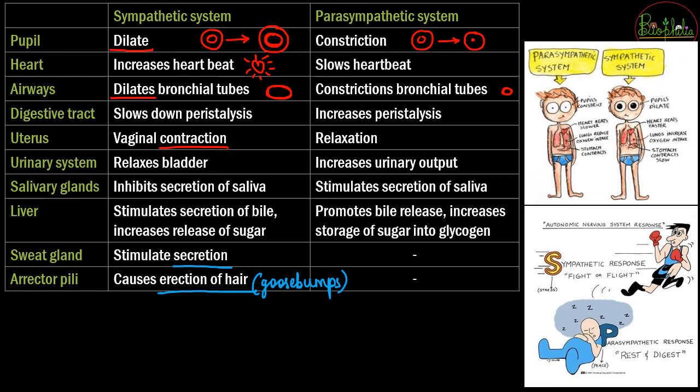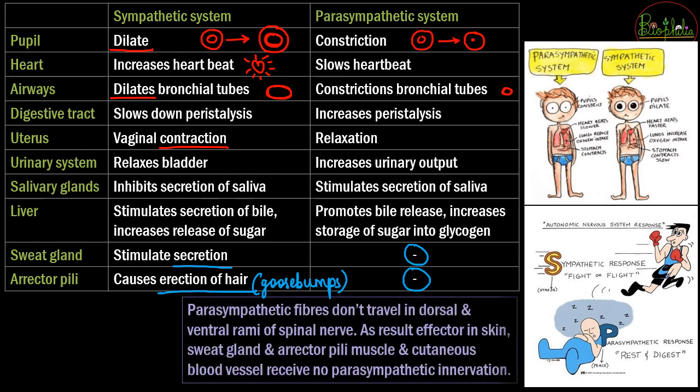So that is the cause of the sympathetic nervous system. But why is the parasympathetic system kept blank? It is kept blank because there are nerve fibers that do not travel onto the dorsal and the ventral rami. Rami we have discussed; there are 4 different kinds of rami of the spinal nerves. Parasympathetic nerve fibers do not arise from the dorsal or the ventral rami. They come from the anterior ones.